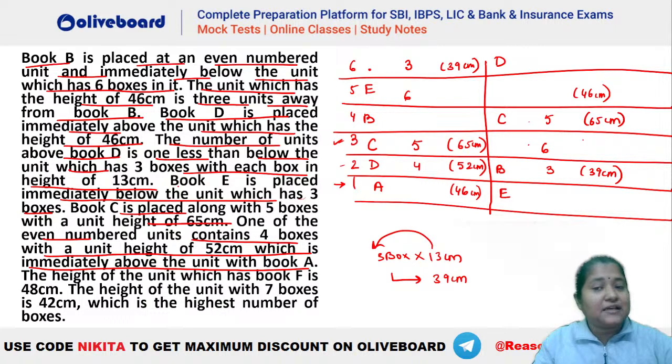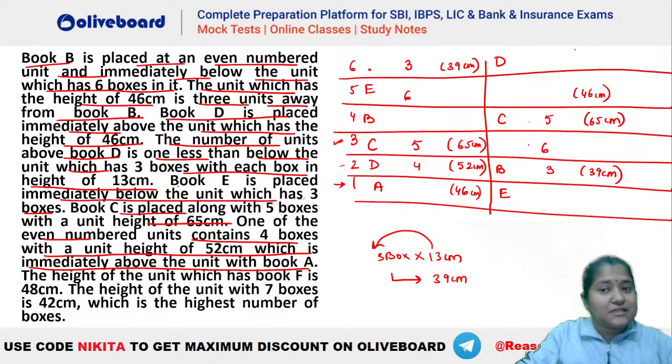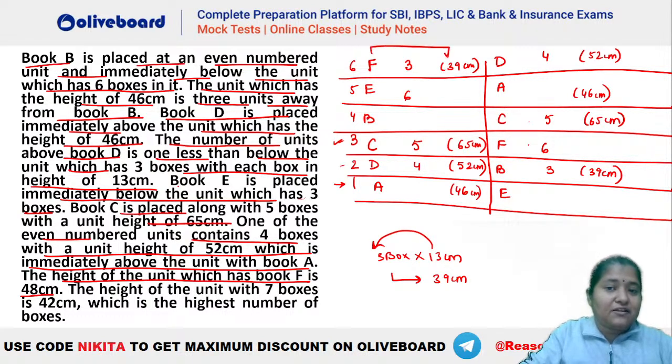Similarly, in the second case, where should we have this 52? You can see the only possibility will be the sixth one, isn't it? This will be your 52 centimeter with 4 boxes in here immediately above A, right? So now you can see the only thing remaining is your F. So F can be here, F can be here. Now what is given? The height of the unit which has book F is 48 centimeter. But here we are having 39 centimeter, isn't it? This is 39 centimeter. That means the first case is invalid and the second case will be the valid one.